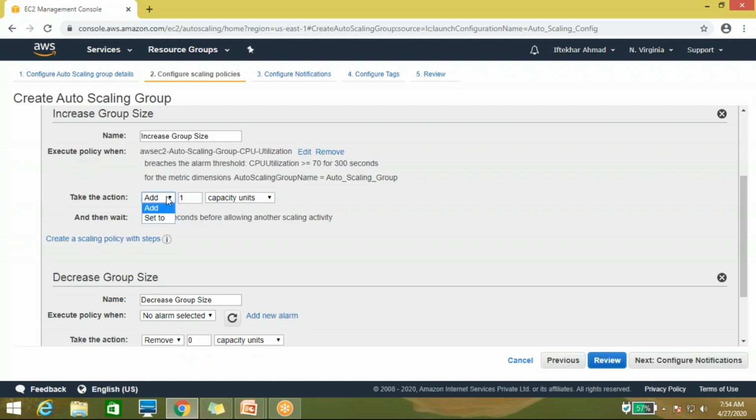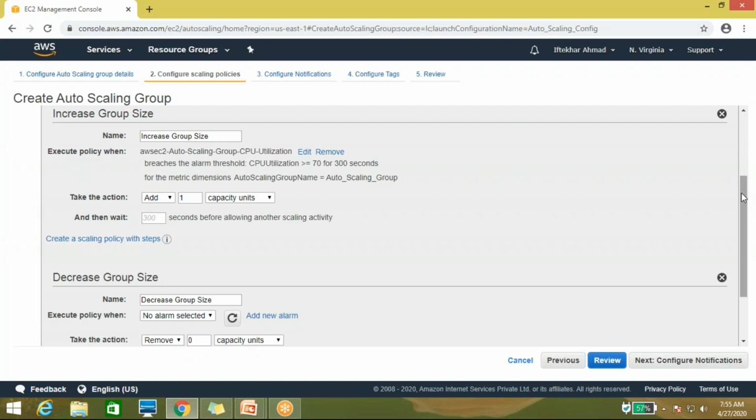Okay, but here you can see that there is one option, set to or add. If you click on set to, then it will not add, it means it works in a hierarchical format. Whenever it's required, it only adds one more instance, and it doesn't go down either. So when capacity goes down, say it's now using 50% or 40%, auto scaling is not going to decrease, because you have set it for one instance only. So for best practice, you have to choose add.